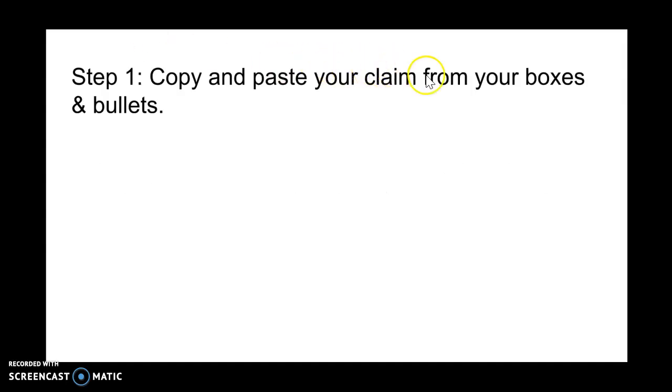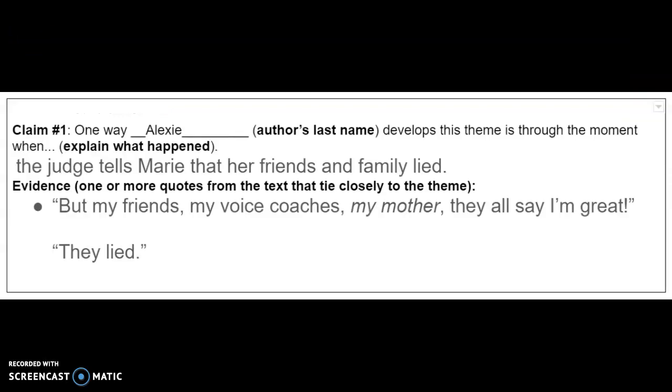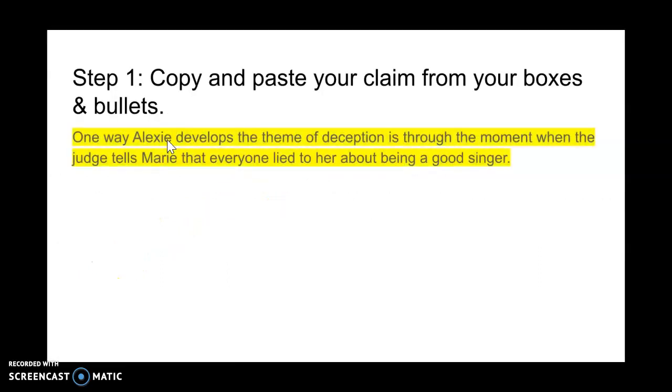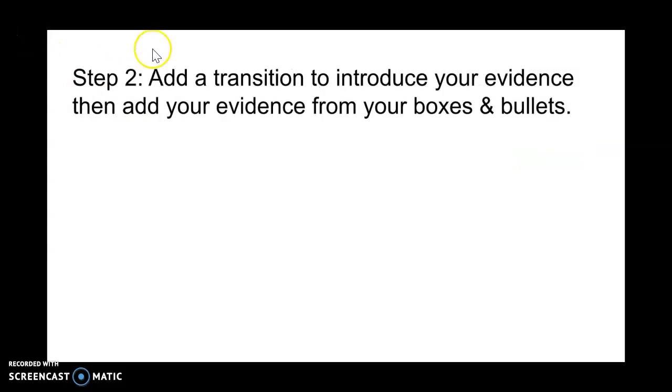Copy and paste your claim from your boxes and bullets. This was my claim in box 1, and this is exactly what I'm going to copy over. One way Alexie develops the theme is through the moment when the judge tells Marie that her friends and family lied. Copy, paste. There it is. Step 1 is done.